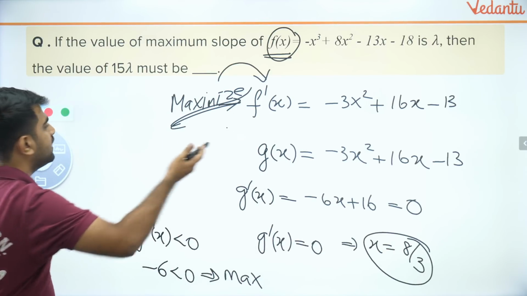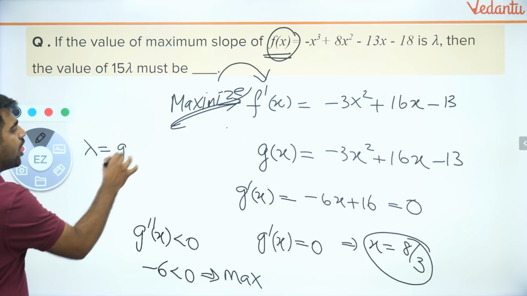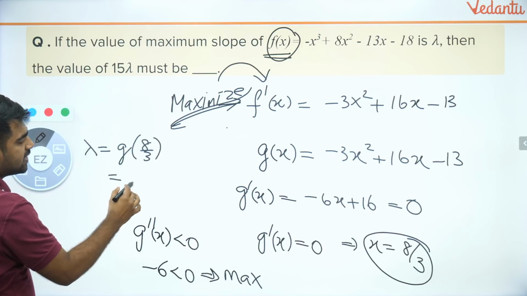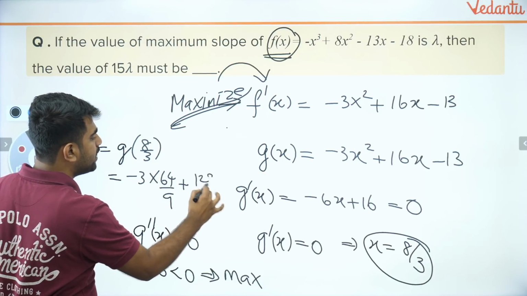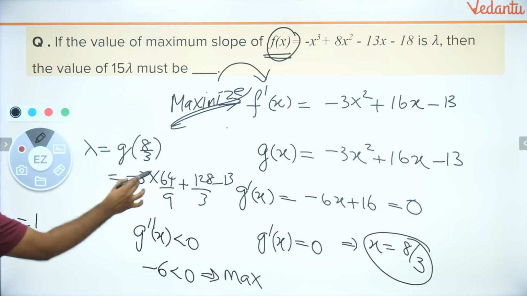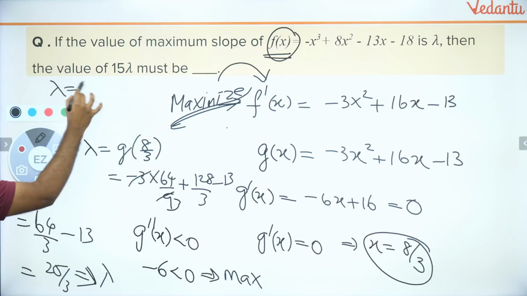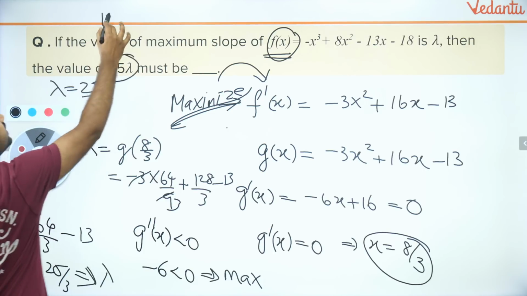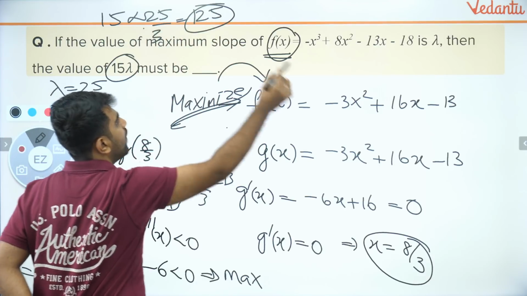Put it back inside and get the value of lambda. Lambda is nothing but g of 8 by 3, which is minus 3 into 64 by 9 plus 128 by 3 minus 13. This will be 64 by 3 minus 13, which is 25 by 3. So lambda is 25 by 3. Put it over here. The answer is 15 into 25 by 3, which is 125. So 125 is my answer.